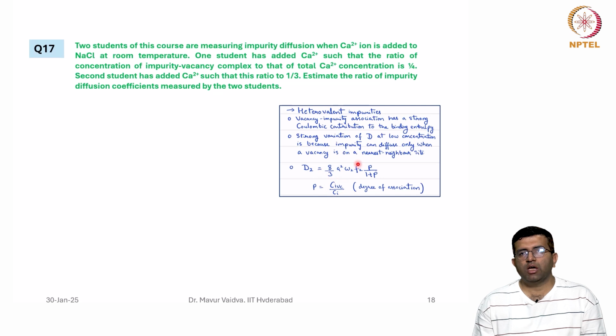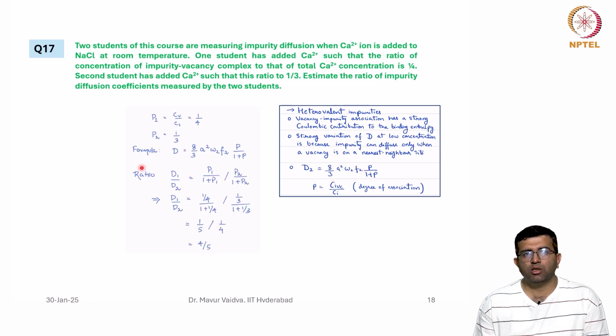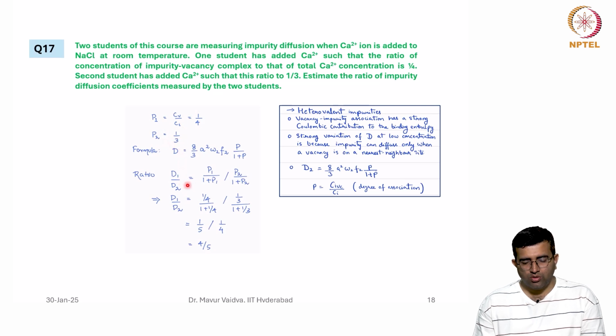If we assume that all the rest of the parameters are similar, because both students carried out the experiment at the same temperature, then P1 for student 1 is 1/4 and P2 for student 2 is 1/3. If you take the ratio of D1 by D2, it comes to be 4/5.